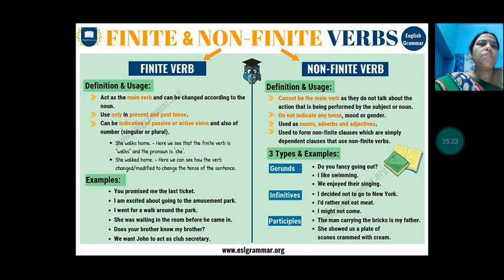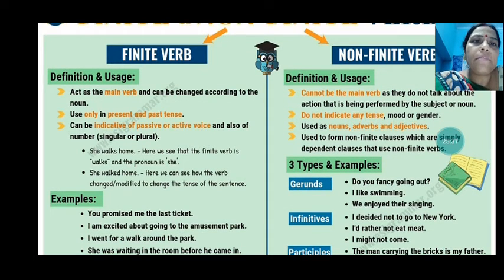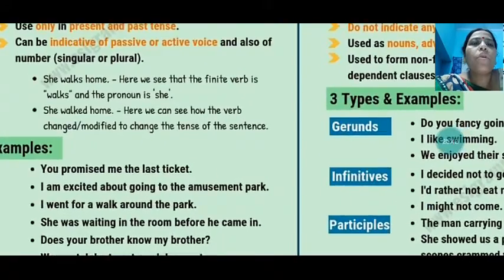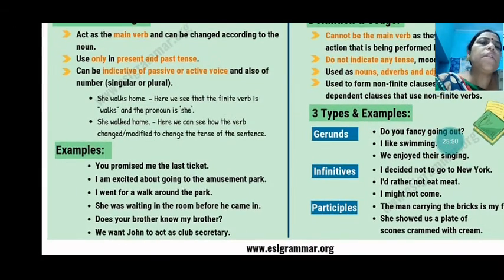So what we have seen, children, is the difference between finite and non-finite verbs. Let us revise once more. Finite verbs act as a main verb and can be changed according to the noun, used only in the present and past tense, and can be indicative of active or passive, like walked home, walks home, she walked home. Here we can see how the verb changes the tense of the sentence.